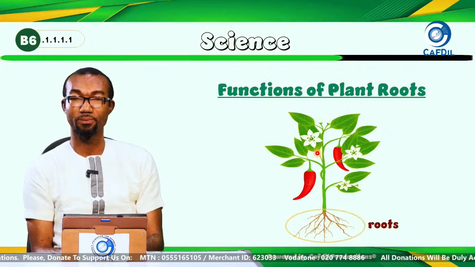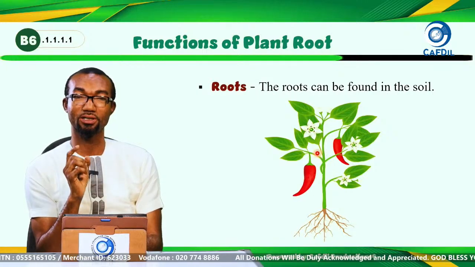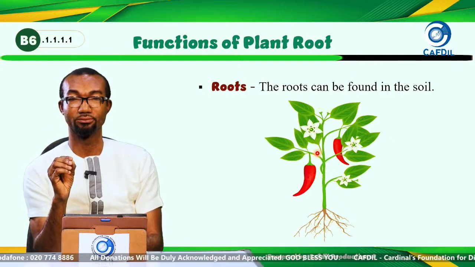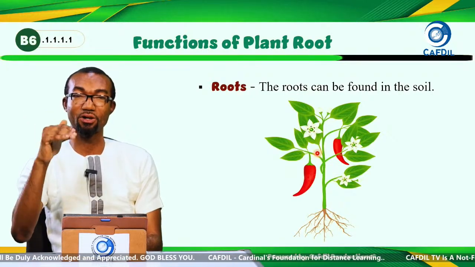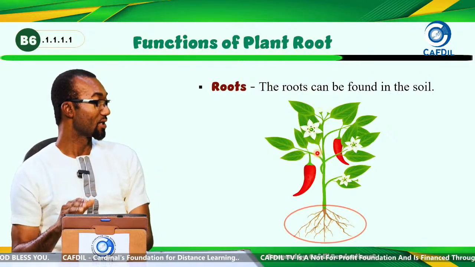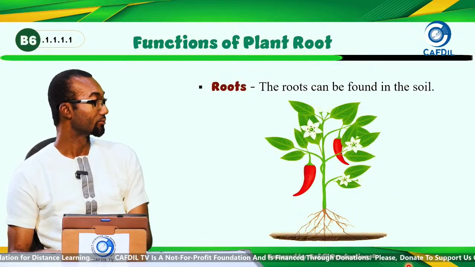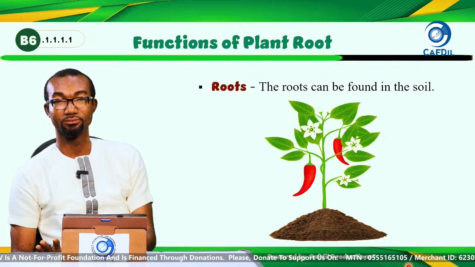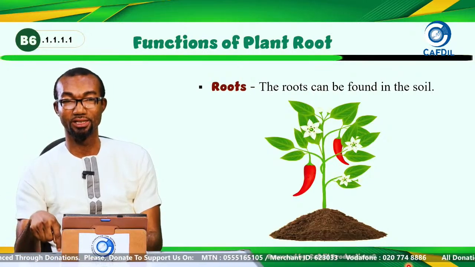Let's look at the functions of plant roots. What are the functions they perform at all? The roots can be found in the soil. That is one thing you have to know. Part of the shoot system is found above the soil, but the root is found in the soil. So remember that. This is the root of the plant, and it is always found in the soil. So remember, if you are asked where can the roots of the plant be found, in the soil. Good.